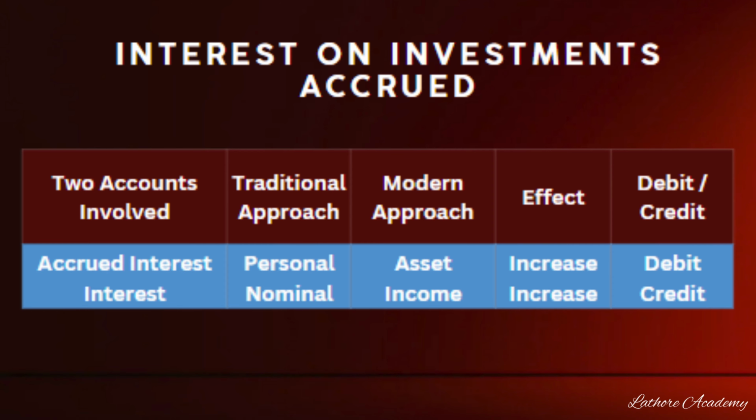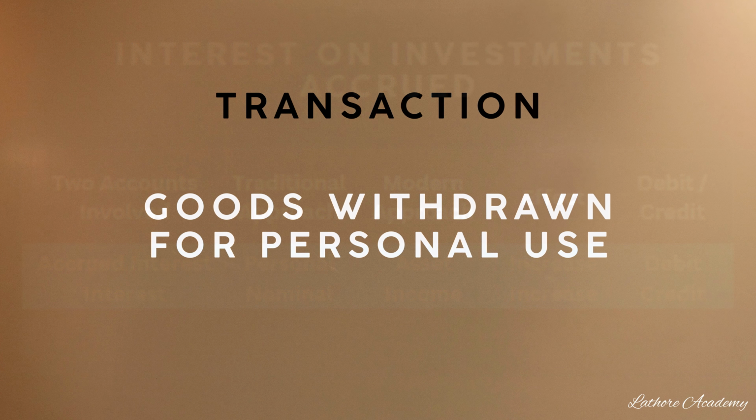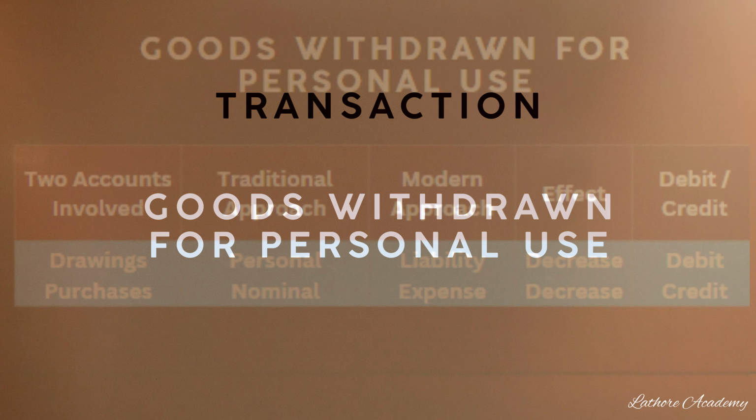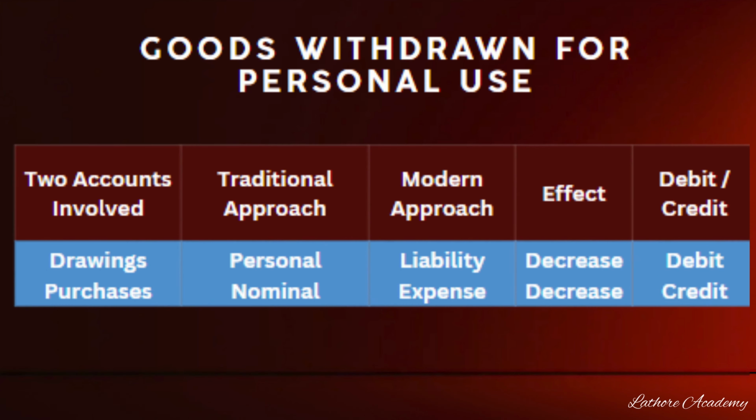Another different example is goods withdrawn for personal use. Whenever goods have been withdrawn for personal use, the two accounts involved here are drawings account and purchases account. The reason why we use purchases account is because the goods which we had purchased for business purposes in the ordinary course of business are a direct expense to the business, for which we use purchases account. For all our purchases of goods we use our purchases account.